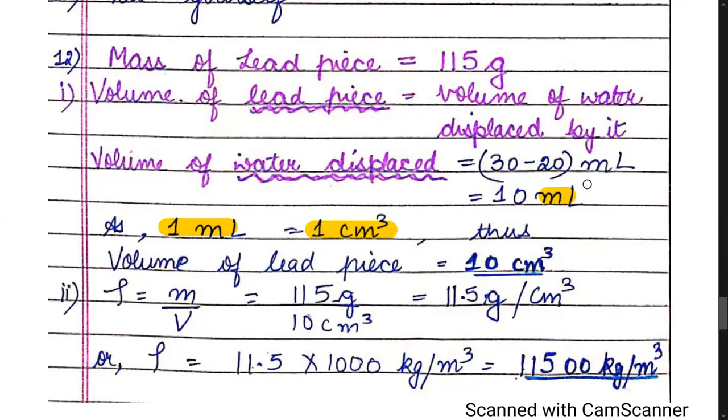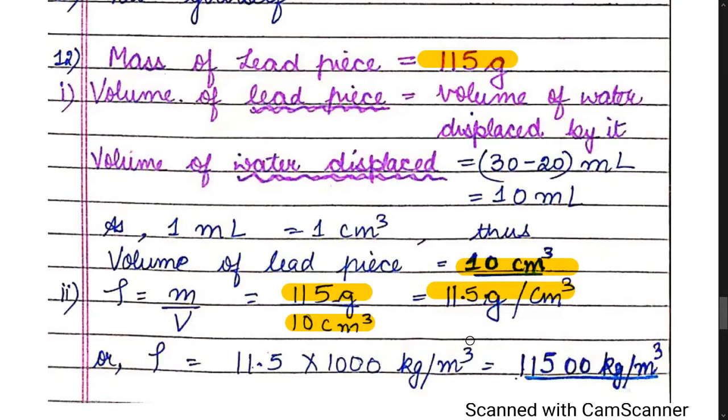So 10 milliliter means 10 centimeter cube. Now find density. Mass upon volume. Mass was how much? 115 gram. Volume 10 centimeter cube. So 115 divided by 10 comes out to be 11.5 gram per centimeter cube.